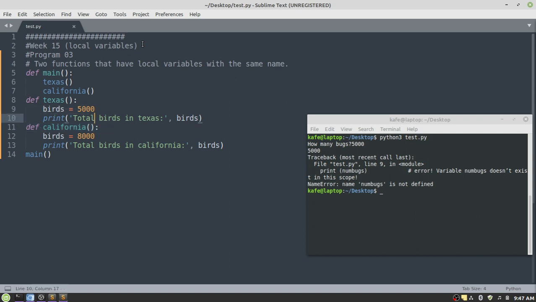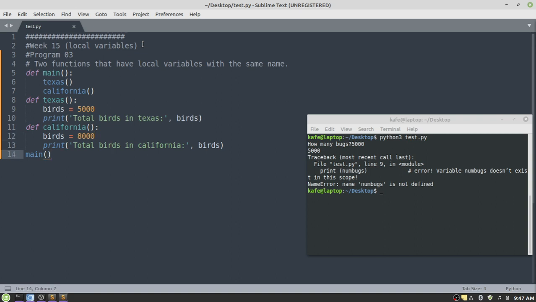Both these variables refer to different memory locations. They have different values. But the scope is like this. This birds is accessible within the Texas function, and this birds is accessible within the California function. It means each has a local scope.